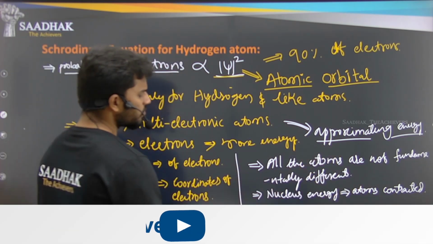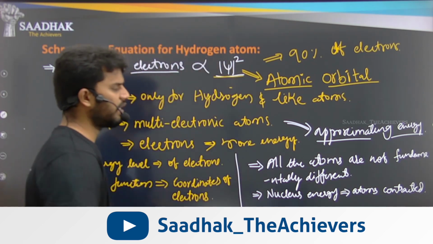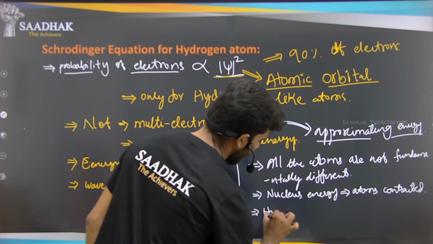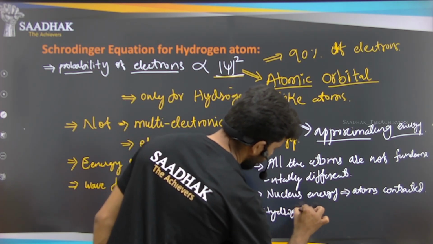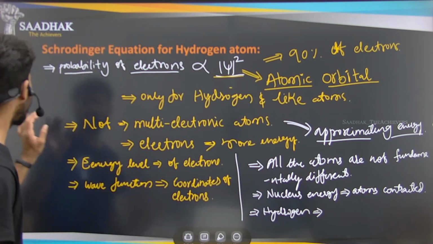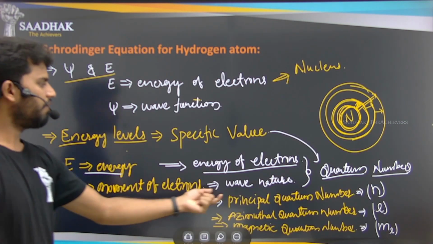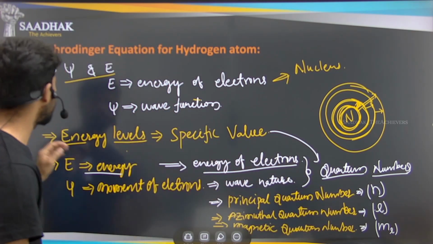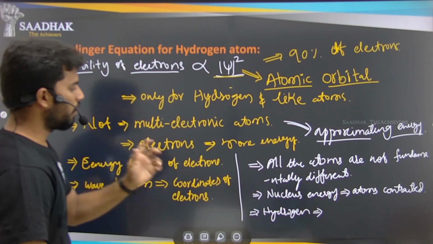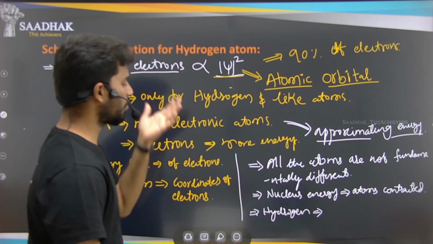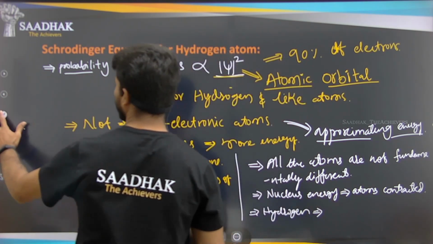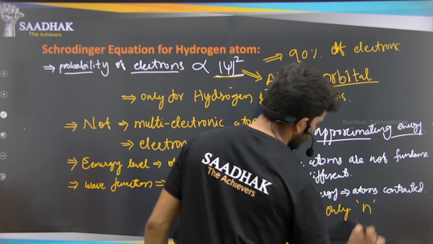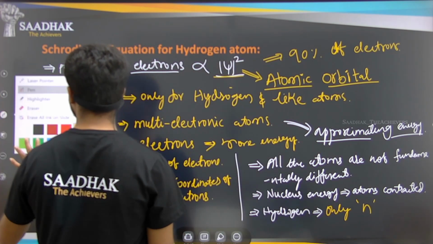Okay, so whatever the hydrogen atom energies are. To explain the hydrogen atom or the hydrogen structure, as we discussed previously, we need these quantum numbers to explain the specific values, energy levels and the wave natures, right? So to explain the atomic structure of the hydrogen atom, we need only the principal quantum number.